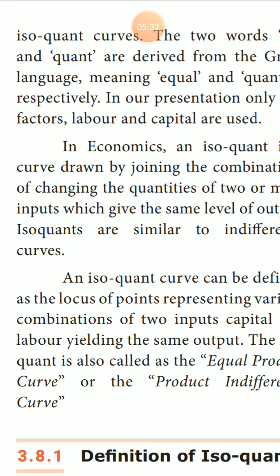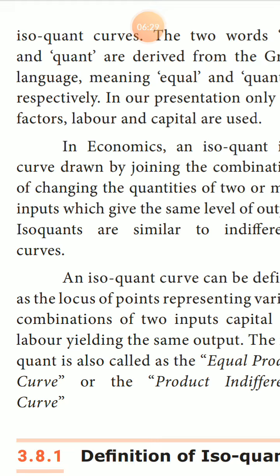In industry, when input increases, output automatically increases. But with this isoquant, even when you change two or more inputs, the output stays at the same level. Isoquants are similar to indifference curves, with the same method. The indifference curve slopes downward, from upper left to lower right.